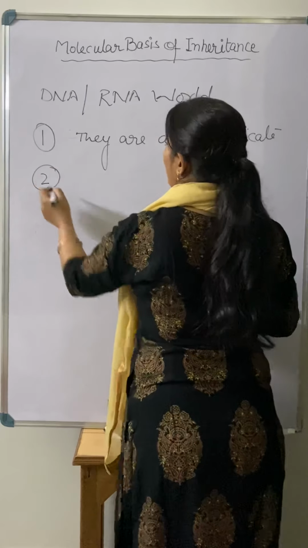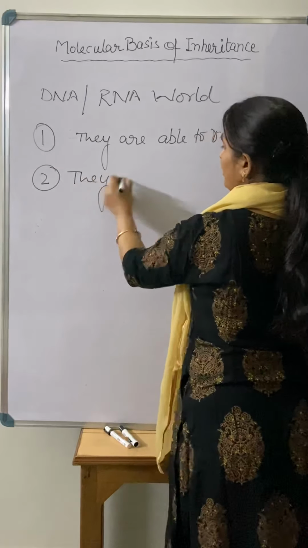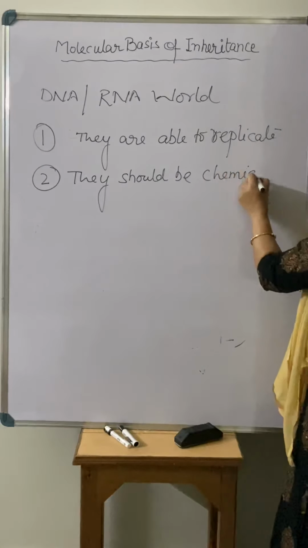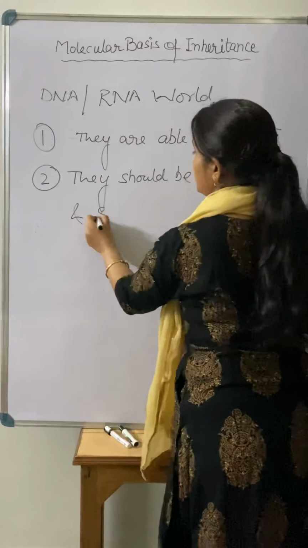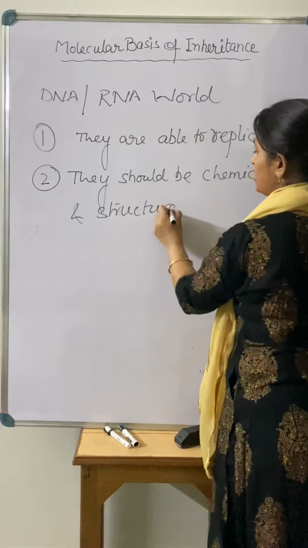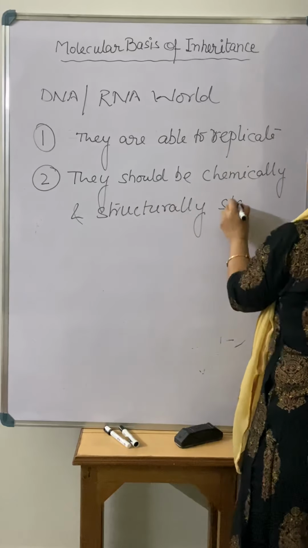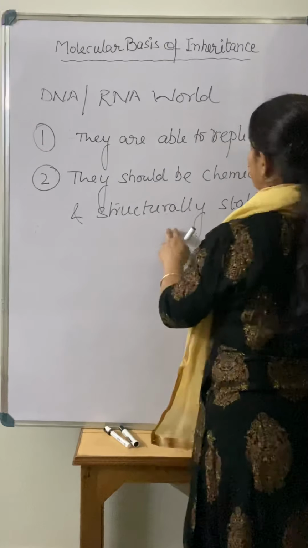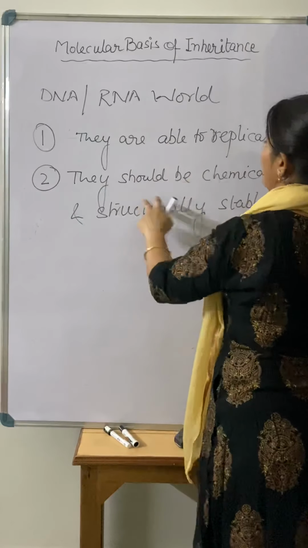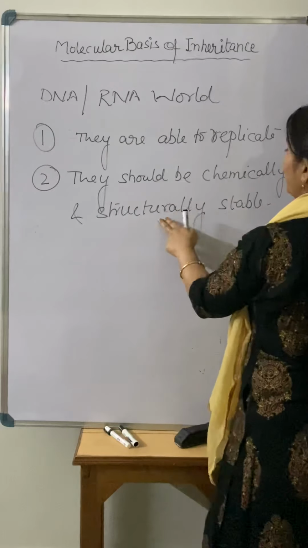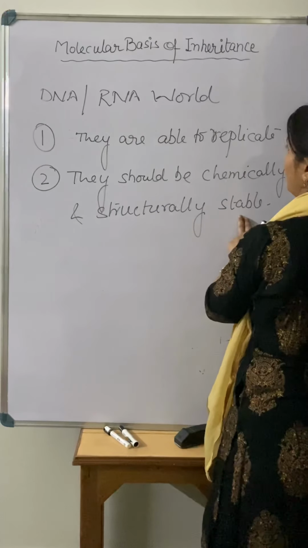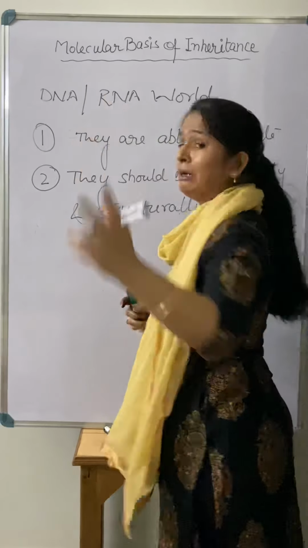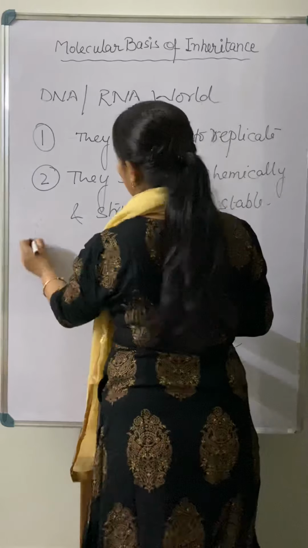The second point is that they should be chemically and structurally stable. The structure and chemical nature of that genetic material should be stable. In the coming modules, we will discuss which one replicates better and which one is chemically and structurally more stable. Then we will get to know that DNA, being double stranded, is more stable, and RNA, being single stranded, is less stable. That we will get to know in the coming video.